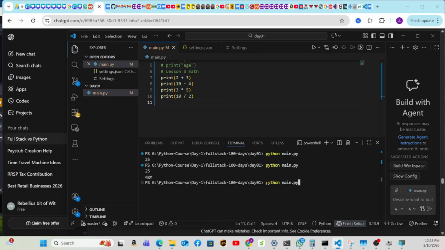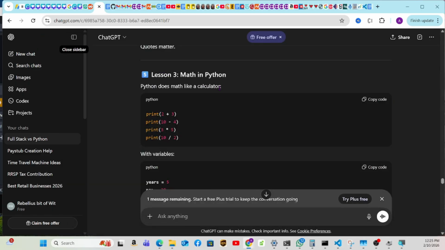If we run this here on the terminal, so 2 plus 3 is 5, 10 minus 4 is 6, 3 times 5. So the little asterisk is a multiplication, and then the slash is the division. 10 divided by 2 is 5.0. Perfect. So you can do mathematics with Python this way.